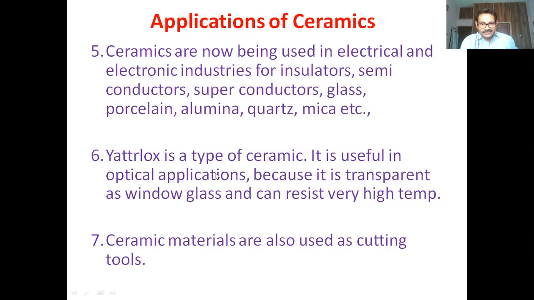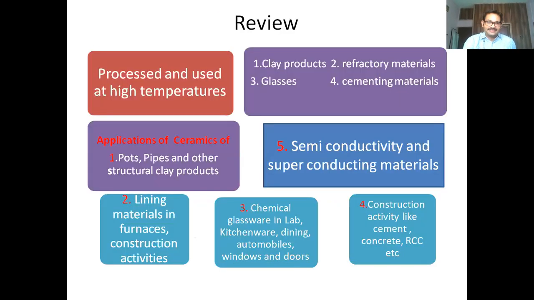Transparent or window glass plays an important role in optical applications and resists very high temperatures. Ceramic materials are also used nowadays as cutting tools. There are so many applications of ceramics, and we have restricted ourselves up to cutting tools.